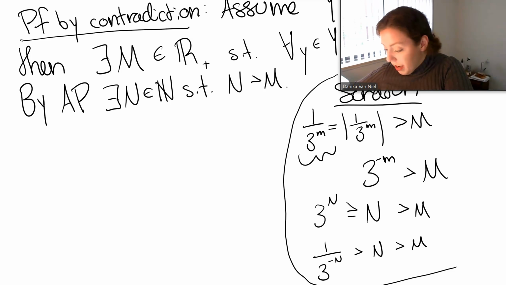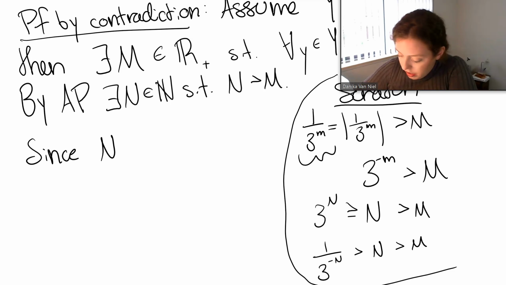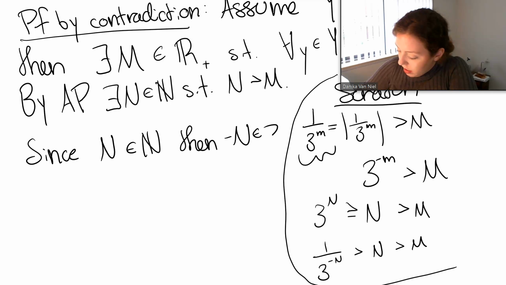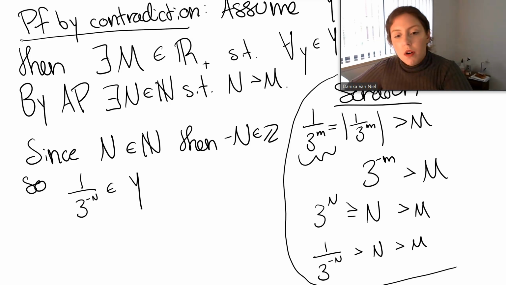So, all right, so we have an n bigger than m. All right, so let's say since n is in the naturals, then negative n is in the integers. So 1 over 3 to the negative n is an element in y, okay? So you always need to talk about why this element is in your set.